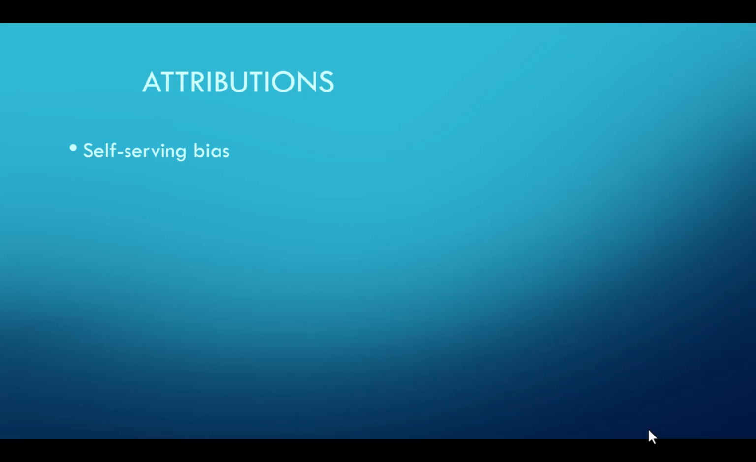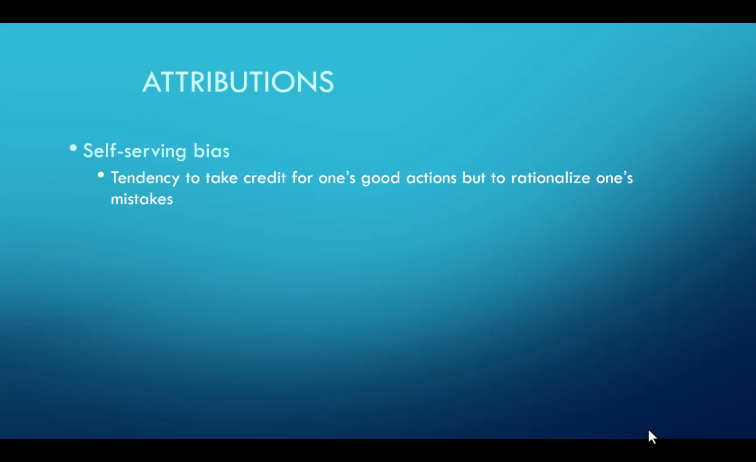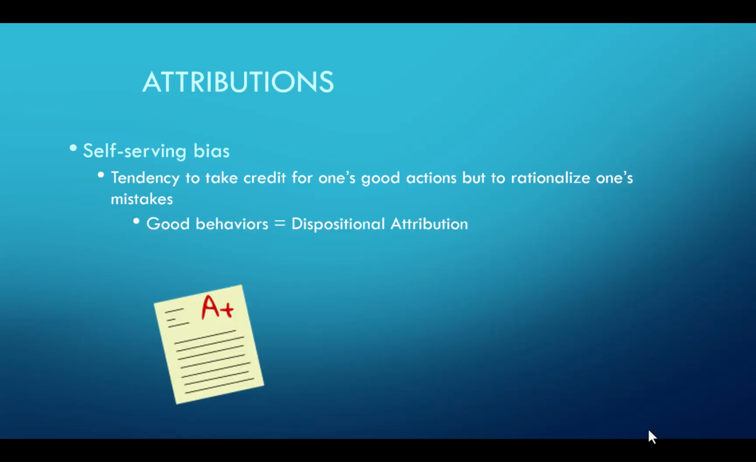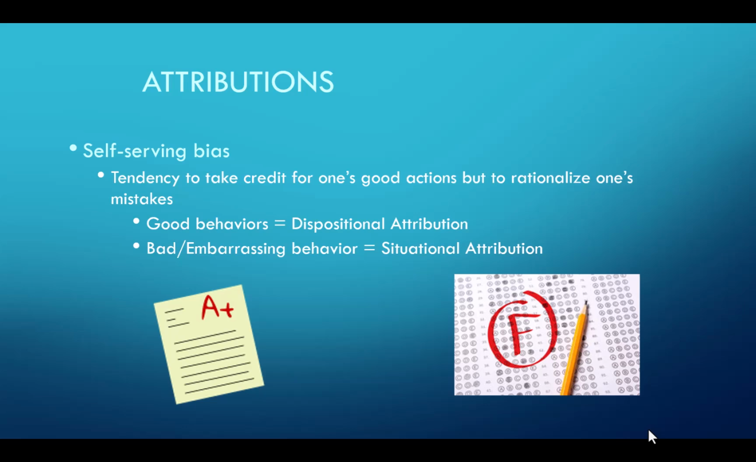Now, when we think about our own behaviors, we're more likely to be self-serving, and this is called the self-serving bias. It's the tendency to take credit for your own good actions, but rationalize your mistakes. When you do something good, you attribute it to a personality trait, a personal motive. It has to do with your disposition. For example, you get an A on a test and you say it's because you're really smart and you understand the material. However, when you do something bad or embarrassing, you're more likely to use a situational attribution. You want to rationalize why you did something bad or embarrassing.